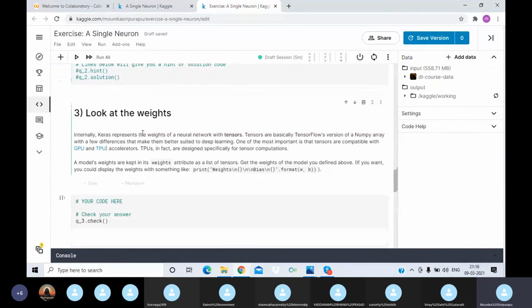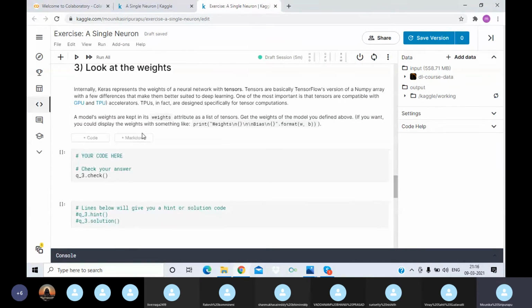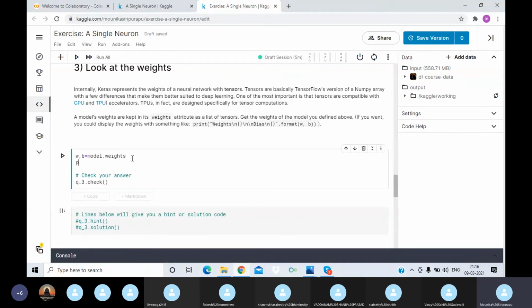Next we need to look at the weights that we are going to apply to the input. So we need to write code here: we assign variables such as weight and bias to the model. So we'll give the variables w and b from model.weights, and we need to print them accordingly. So we need to write a print statement.